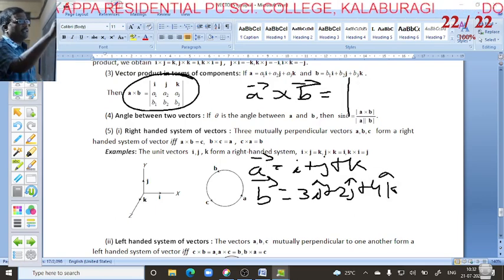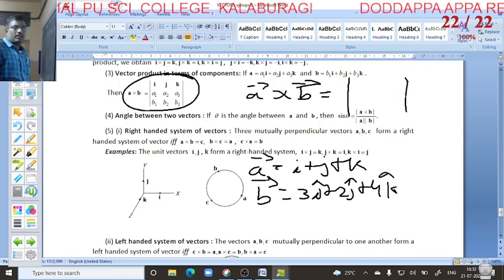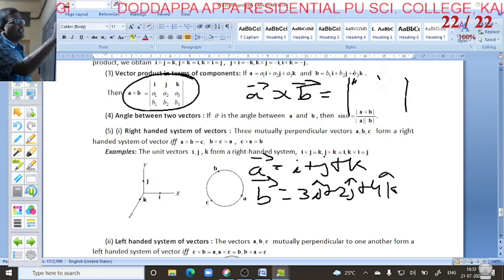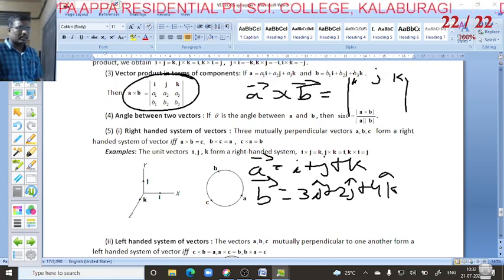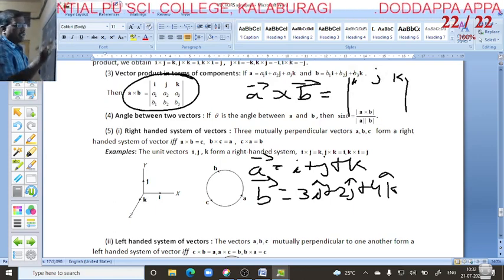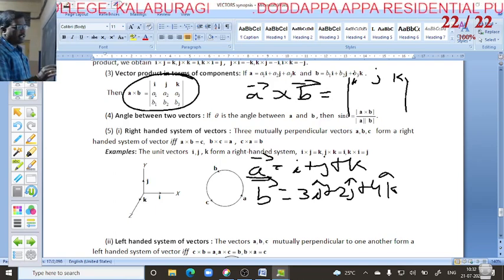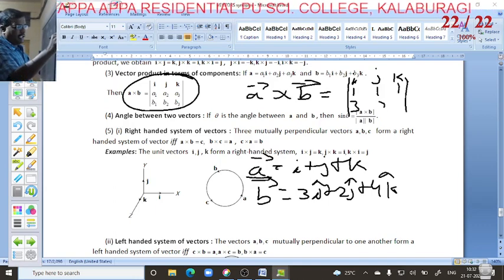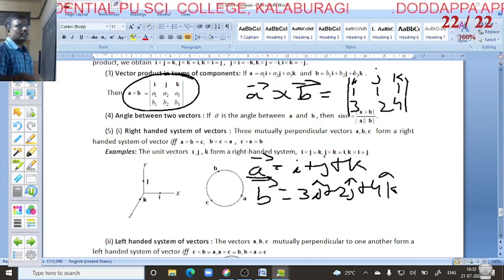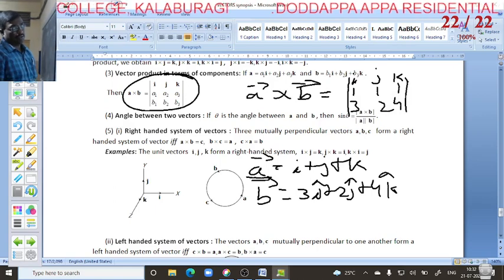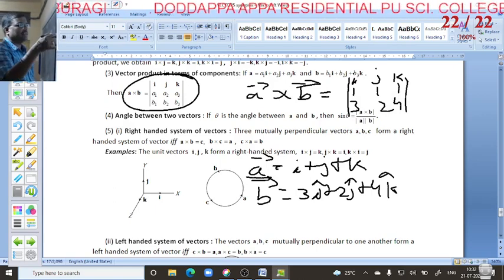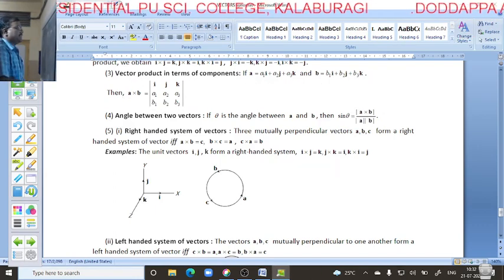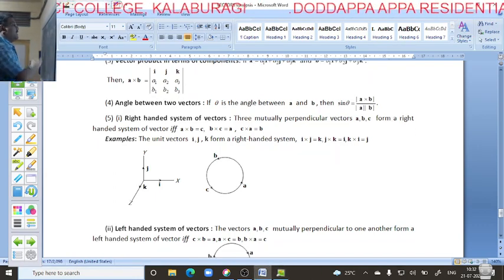You always have to use a determinant. When cross products come, you can use the determinant. First always write i j k. Afterwards take the coefficients of the first vector, 1 1 1, next 3 2 4. Now it is in determinant form. We discussed in the last class how to expand it to get the solution. This is the method of finding vector A cross vector B.